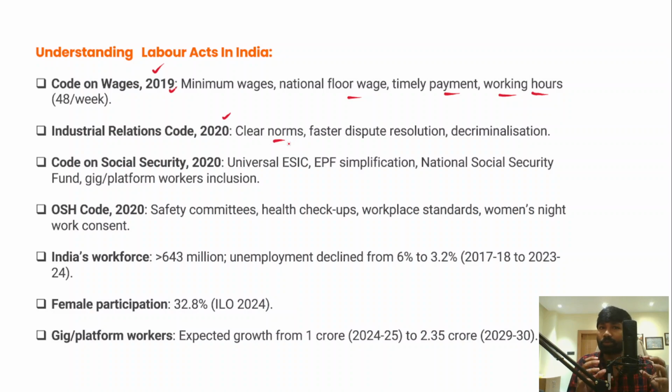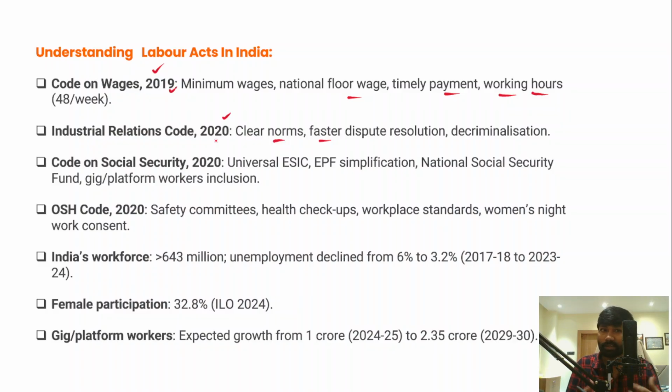In case of a dispute between the employees and the employer, there is a mechanism for faster dispute resolution and even decriminalization as well. So these are the components which are provided in the Industrial Relations Code of 2020.